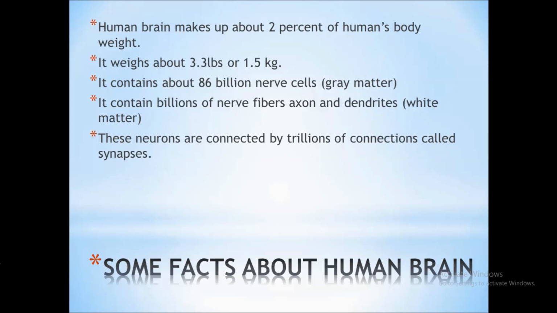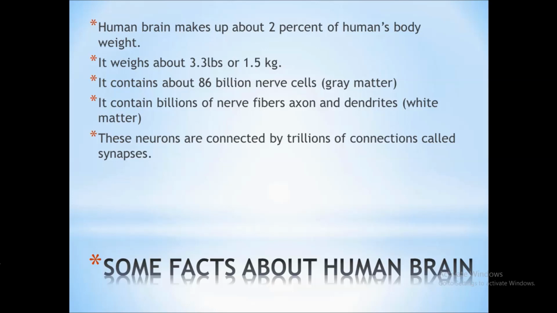You can have some interesting facts about human brain. Human brain makes up about 2% of human's body weight. It weighs about 3.3 pounds or 1.5 kg, the weight of an average adult human.